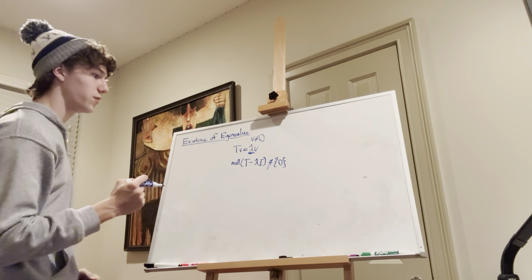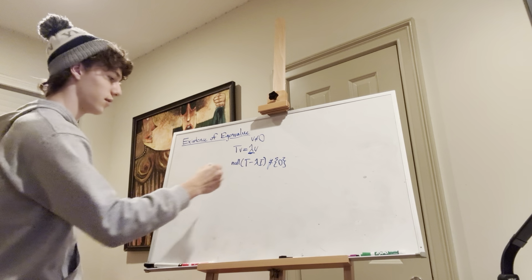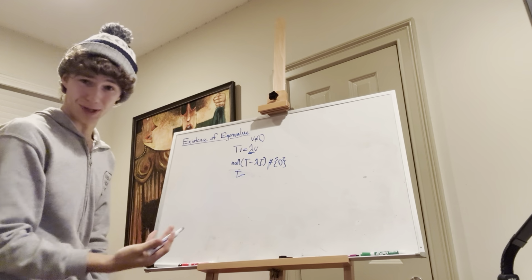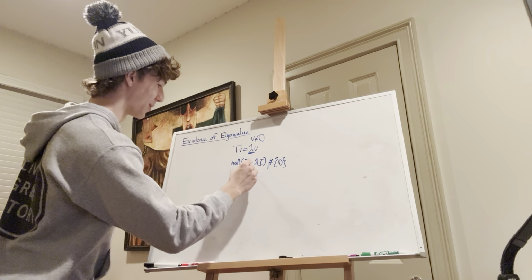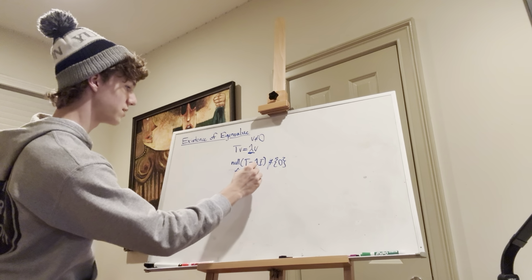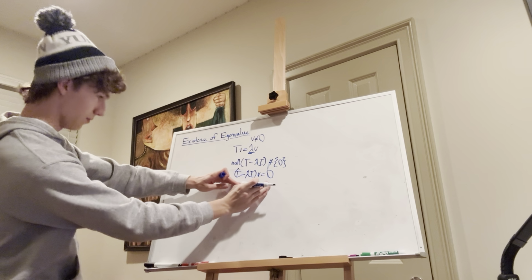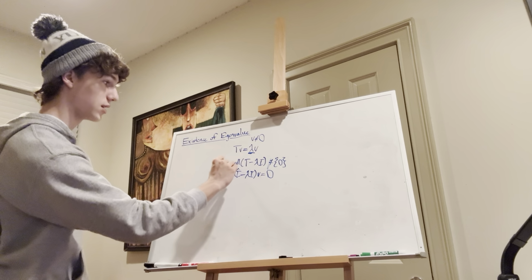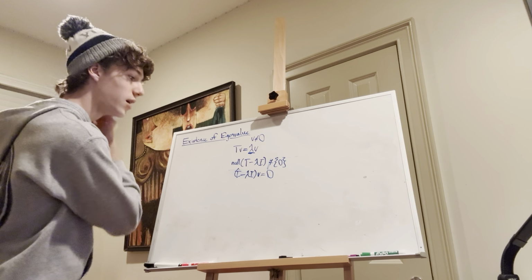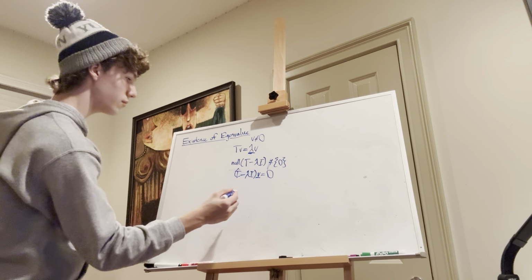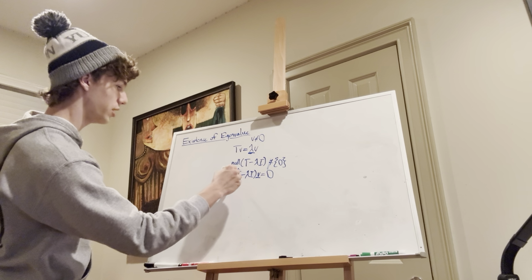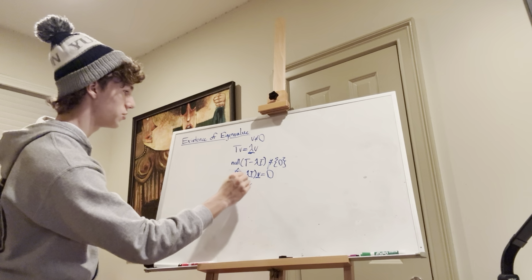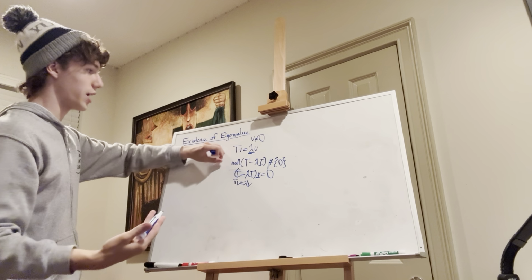If we apply this to some vector v, this little equation means v is in the null space of T minus lambda I. If we distribute v through here and rearrange, bringing this to the other side, we get Tv equals lambda v, which is the same condition as we usually have for eigenvalues.